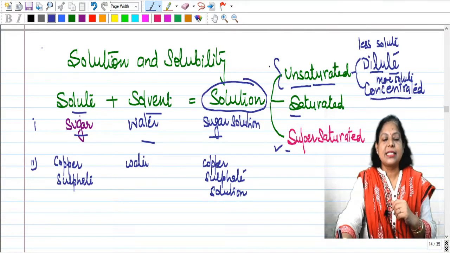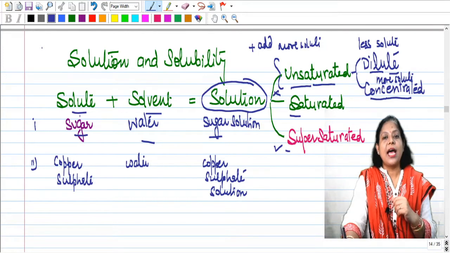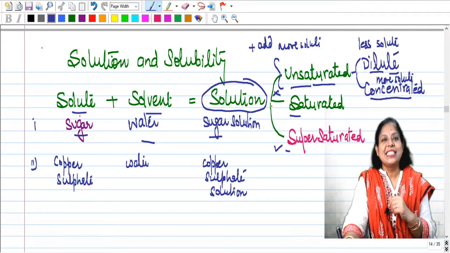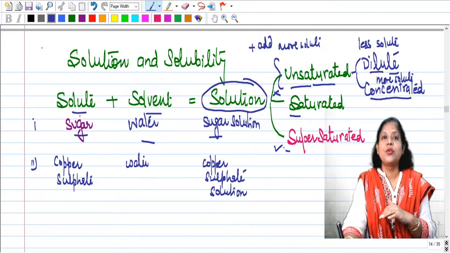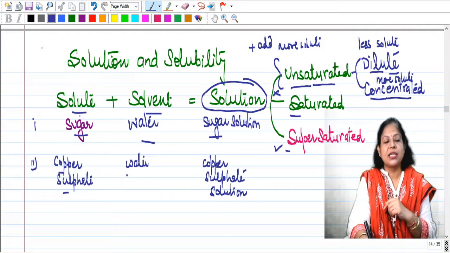But this is the state where you can add more solute. Okay, and when you cannot add more solute, then it is saturated. And when you prepare it at high temperature where further solute cannot be added, that is super saturated. Okay, so you can prepare, like, dissolving copper sulfate in water, blue color copper sulfate solution.